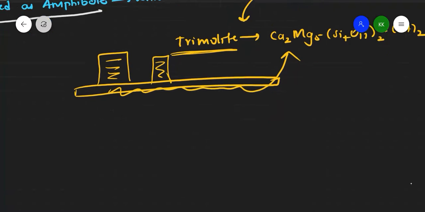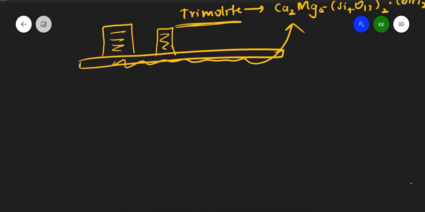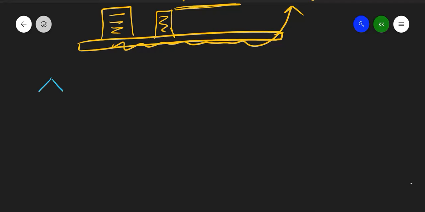So how are these formed? I have told you that two chain silicates, if they are linked, give us that structure. See here, this is my chain silicate. What happens here? This silicon is there, and this oxygen is again shared with one more.